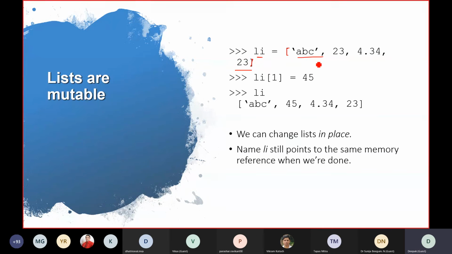And if you want to change this value, it is li[1]. I think everybody knows that now. So if you want to change this li[1], just type this command, li[1] = 45, and it will replace that second value 23 with 45.